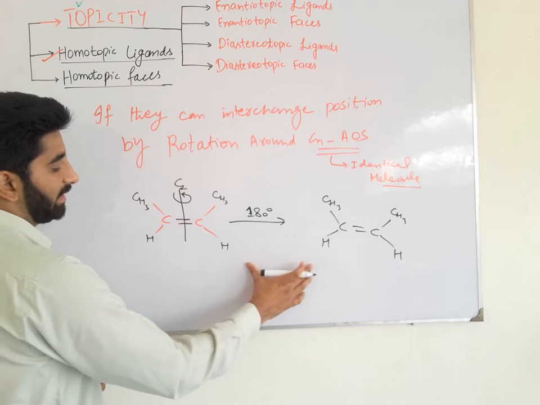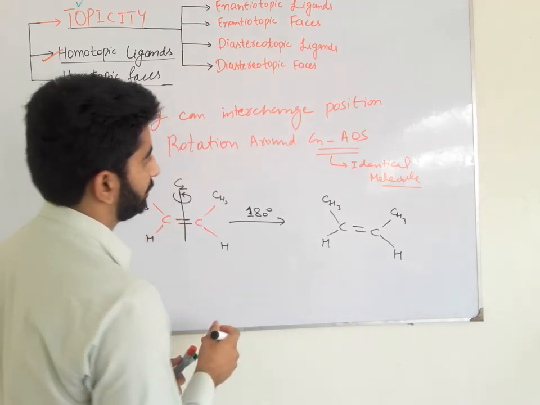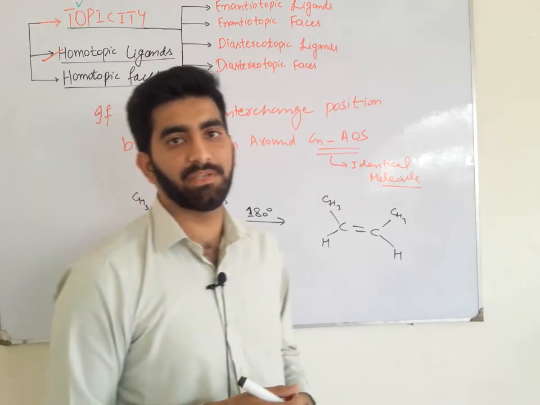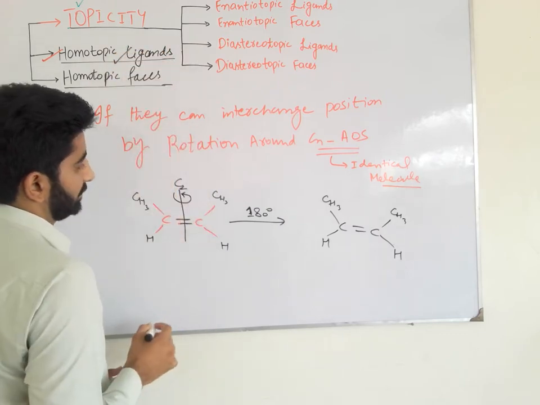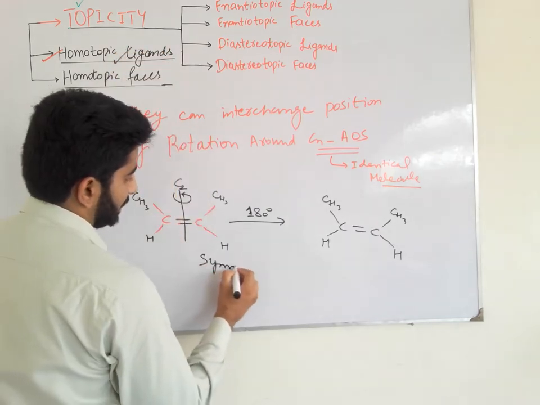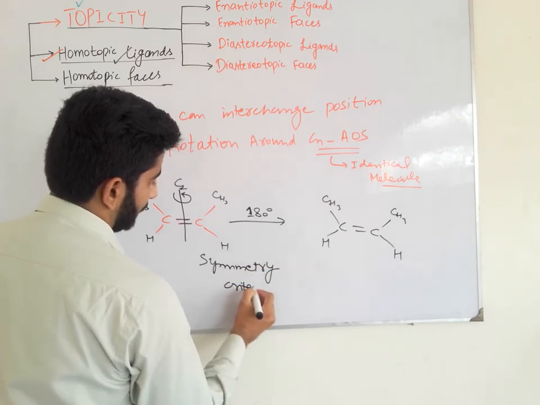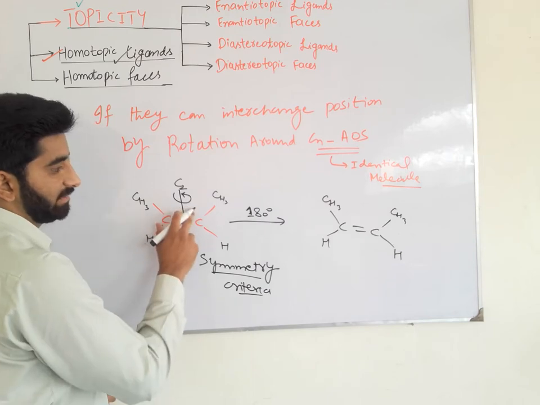So we can see that they are identical molecules. So the symmetry criteria is applicable to identify the stereochemical relationship between the homomorphic ligands. They are homotopic ligands because the symmetry criteria is applicable, as there is a C2 axis of symmetry present.